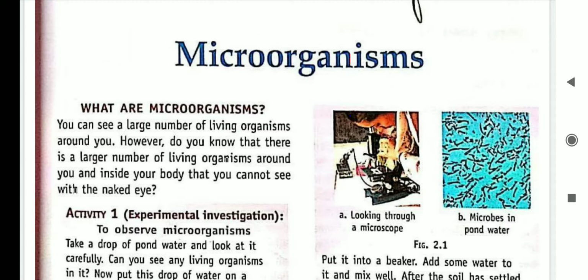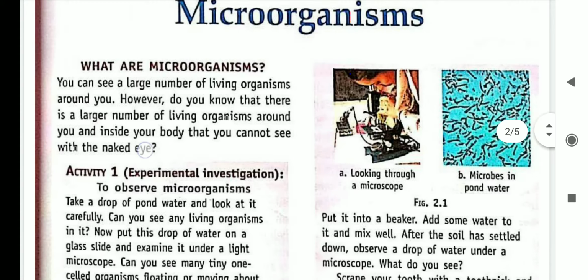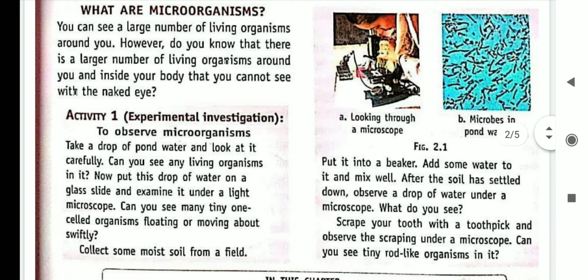How can we prove this? Just go through an experiment. When you look at a pond, you can see just water, nothing inside it.